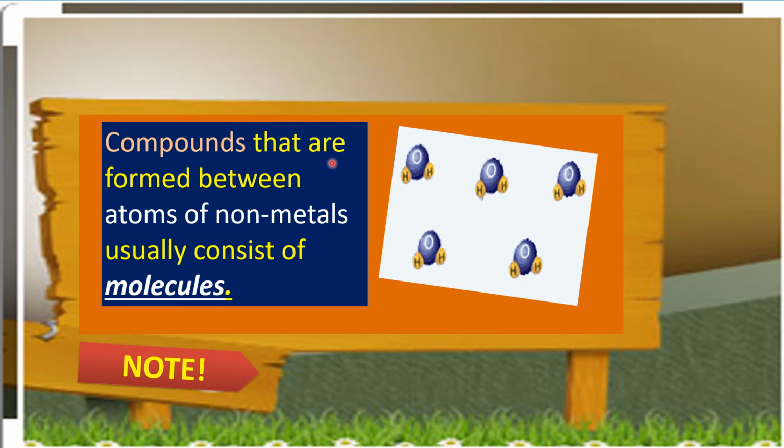Compounds that are formed between atoms of nonmetals usually consist of molecules. Again, if the compound is formed between atoms of nonmetals, that is what we call a molecule. For example, oxygen and hydrogen form a compound called water. So the combination of these two nonmetals usually consists of molecules: oxygen with two atoms of hydrogen.